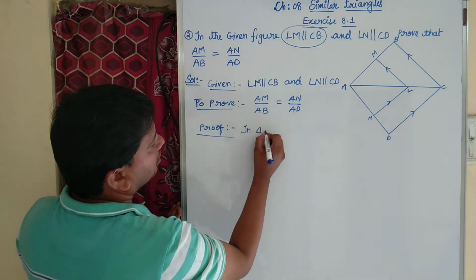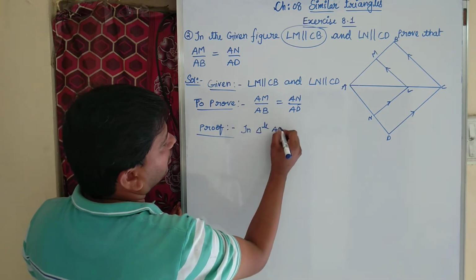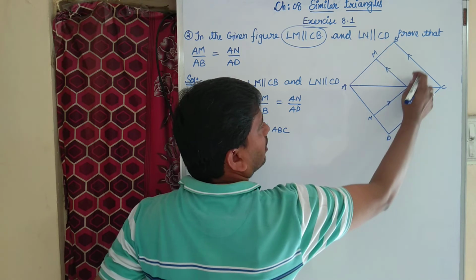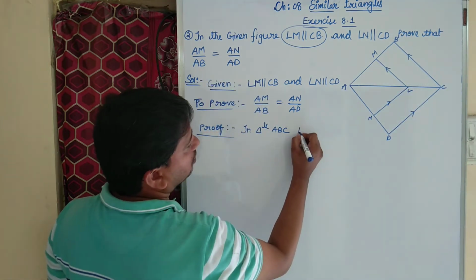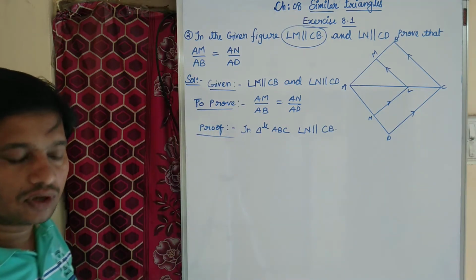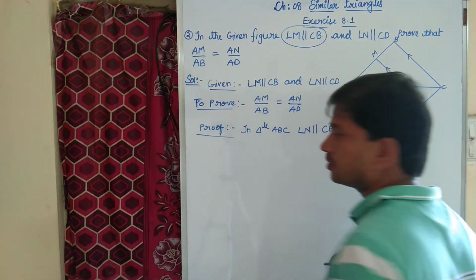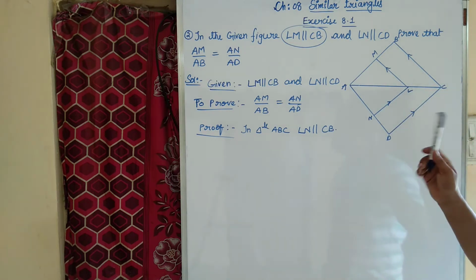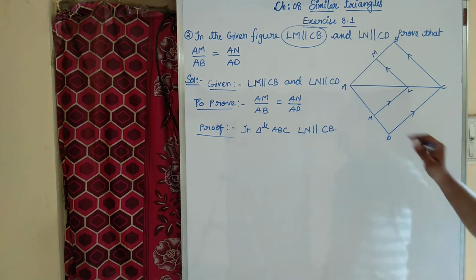In triangle ABC, this first triangle, LM is parallel to CB. What is the basic proportionality theorem? If a line is drawn parallel to one side of a triangle, it will divide the other two sides into the same ratio.